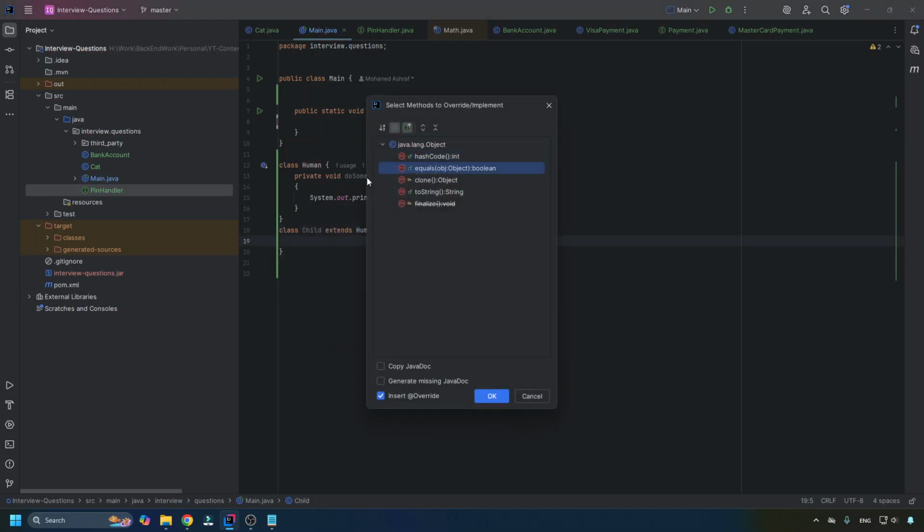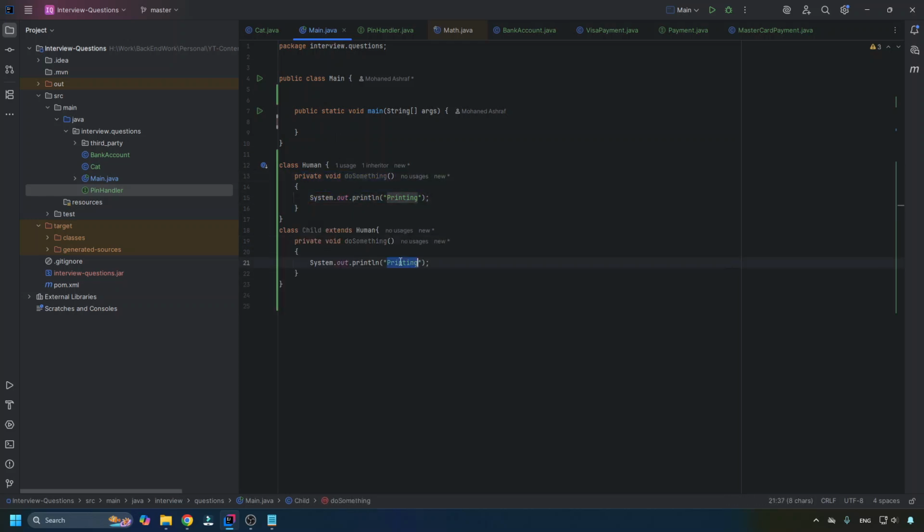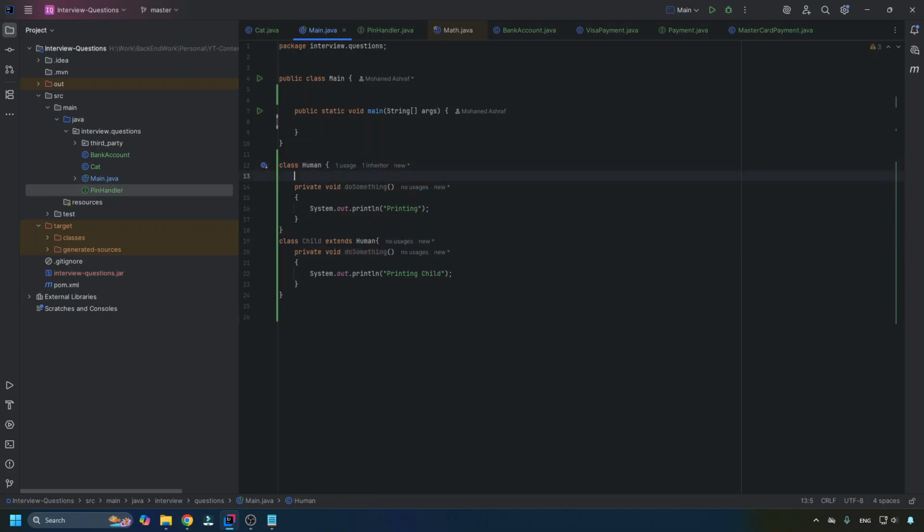So let's override the method. If you notice, we don't really have any override for the private method that we have. We only have the Object class, which is basically the root parent of all classes that we create. But what I'm going to do is put this one here, copy it, and print child, not just printing. But you notice that we don't have any usage. We don't really have anything related to this part. So yeah, you can't really have this kind of private override.